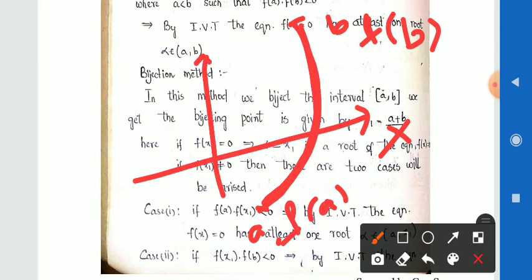these points on the curve. The alpha must lie on this curve. That is, alpha belongs to the open interval a comma b. For this, I am using the bisection method to find the alpha value, or the root of the given curve.